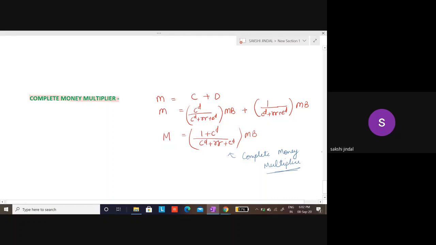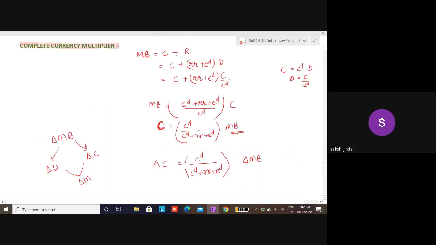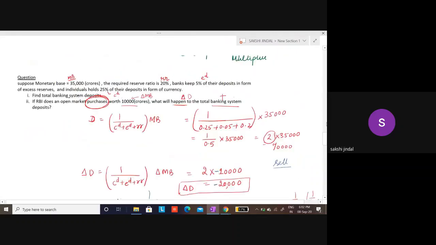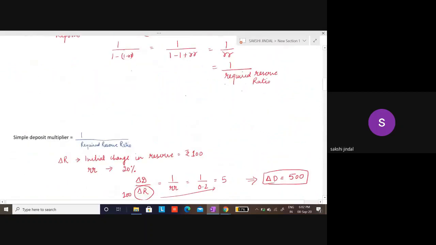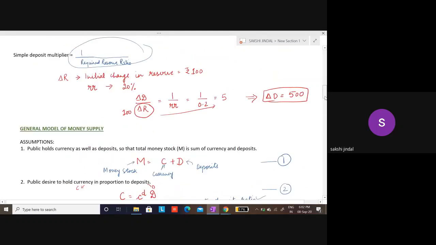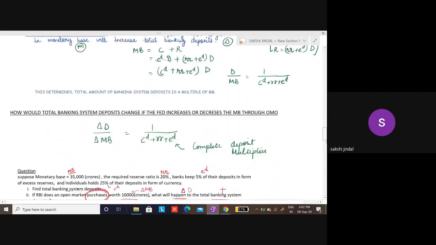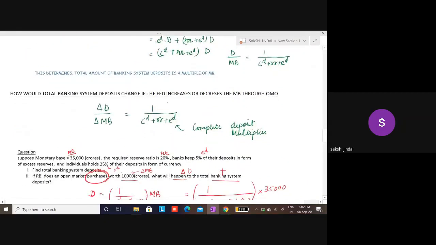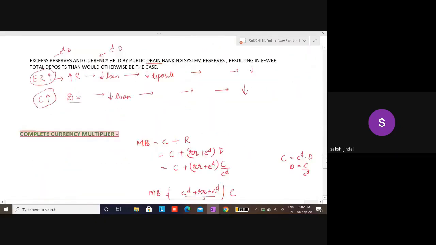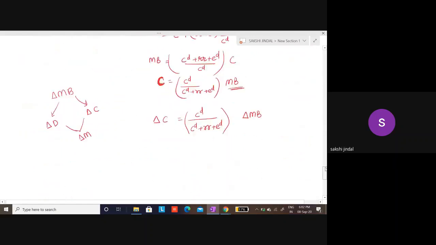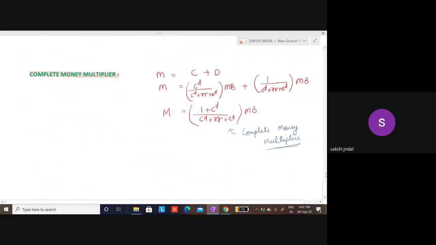Okay, so that's it. We have studied initially what is my simple deposit multiplier. I have looked that my simple deposit multiplier is this much, and then I relaxed a few of the assumptions and got my complete deposit multiplier as this much, and then I looked for what will be the change in currency holding with the change in monetary base, and further my complete money multiplier in this model.